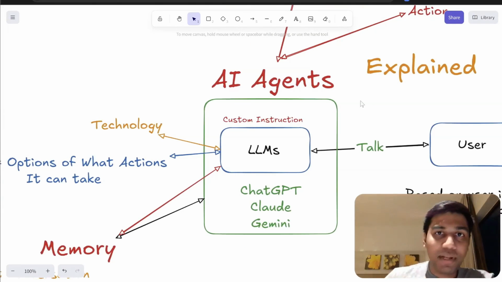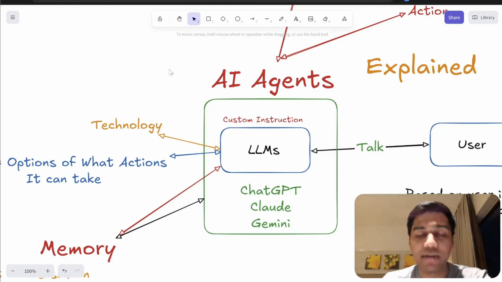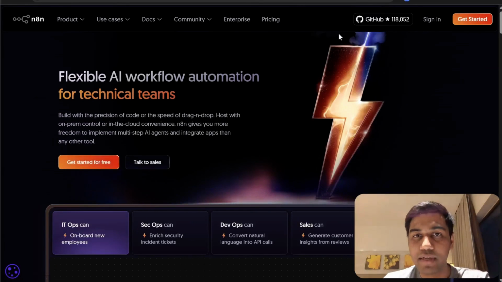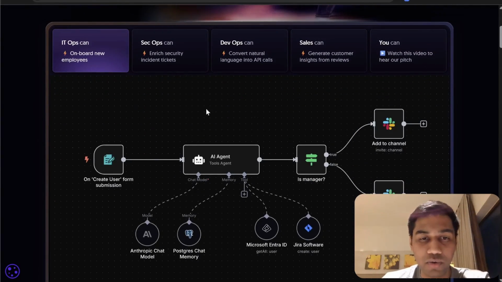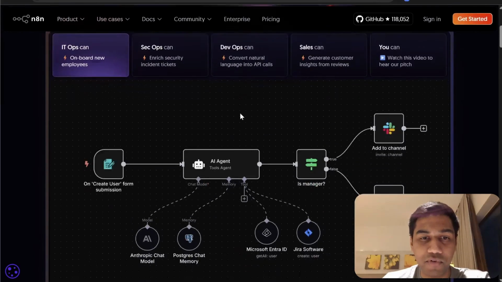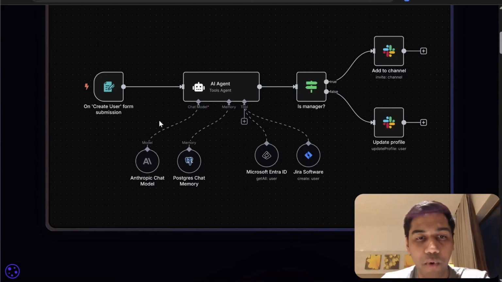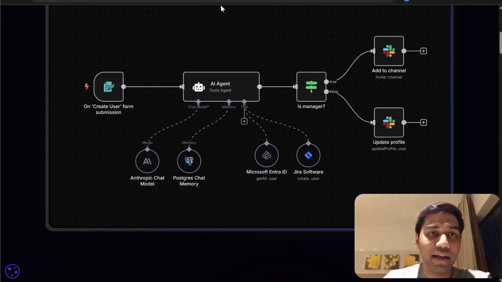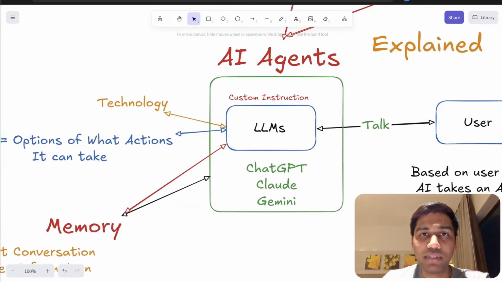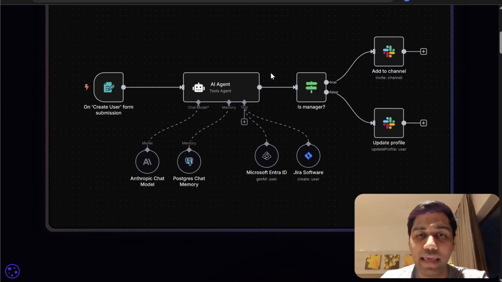But before I leave you, let me hold you on for a second. If you want to build a bit more complex agent with a bit more speed, come to this beautiful tool called n8n. It's the best tool that you can use to build an AI agent. As you can see, this is an example workflow that they've given. In an AI agent, you have the chat model. So OpenAI, Claude, or whatever you have connected to it. ChatGPT uses OpenAI, that's the company model, and then you have Claude models or anything else. You can connect that. And then you have memory, and then you have tools. The same logic works in this particular tool also, and you can create your own AI agents here too.